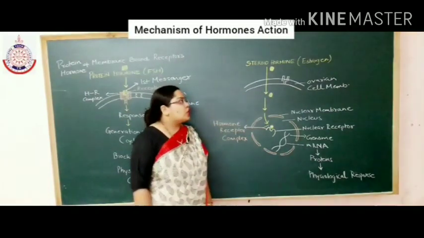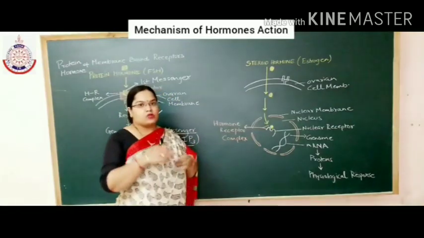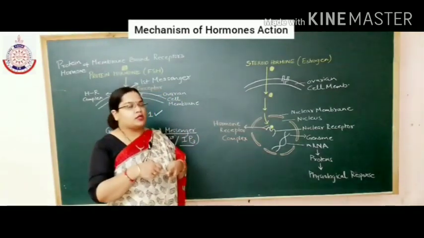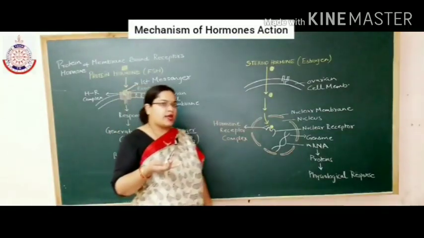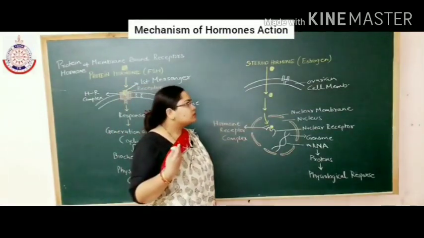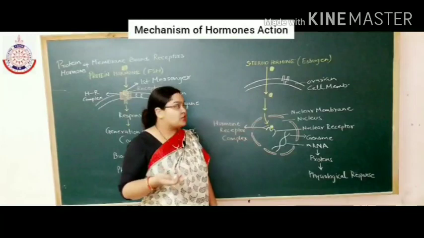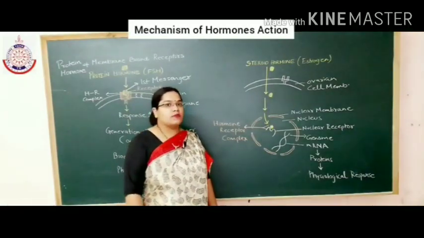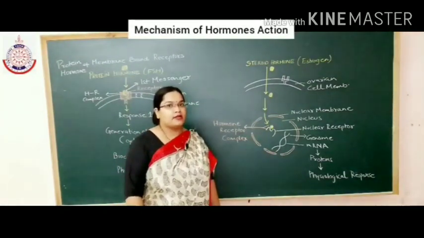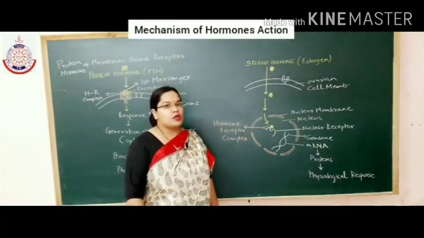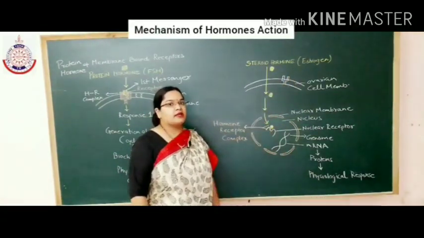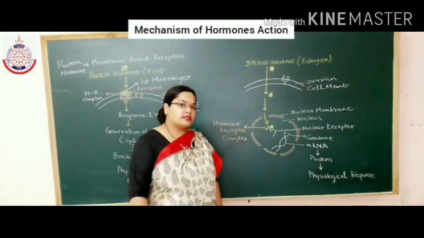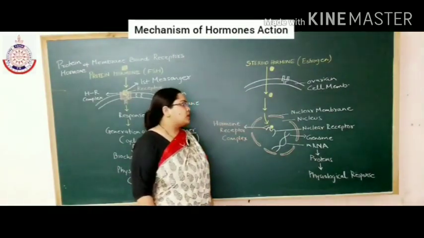Yes. So estrogen is responsible for ovulation. Okay. So what is ovulation? That is the release of a mature egg from the ovary, known as ovulation. It is also responsible for growth and development of secondary sexual organs in females. So this estrogen has an effect on the development of secondary sexual organs.